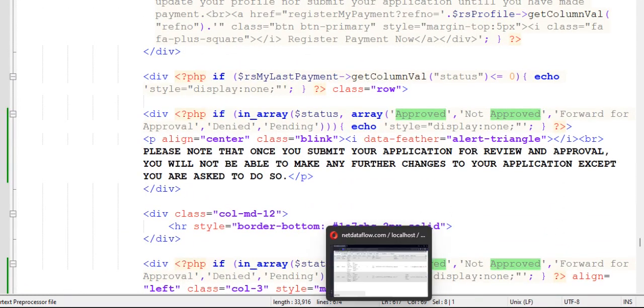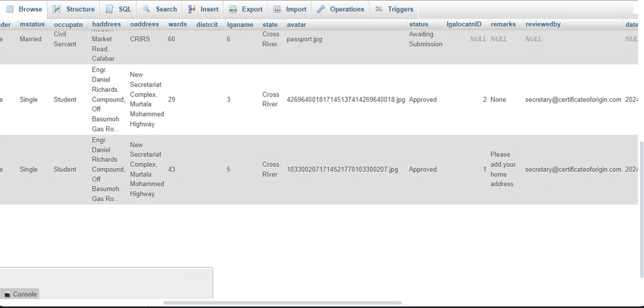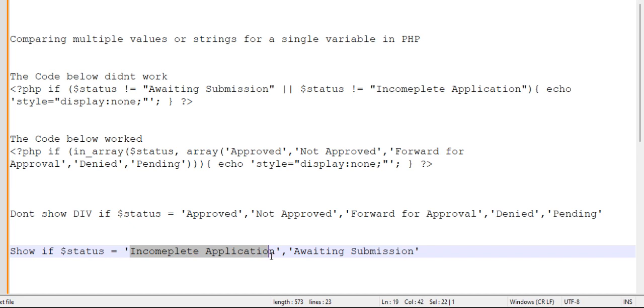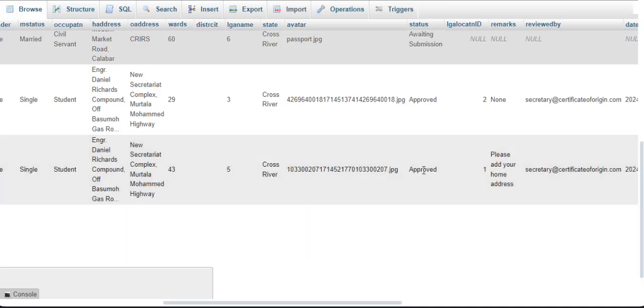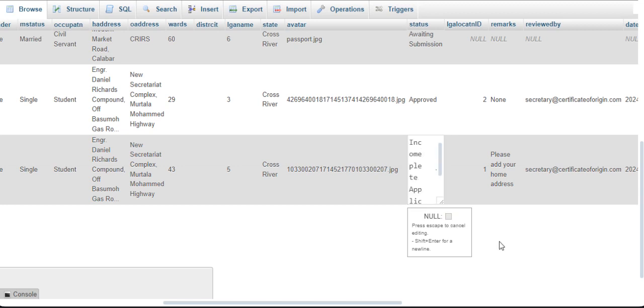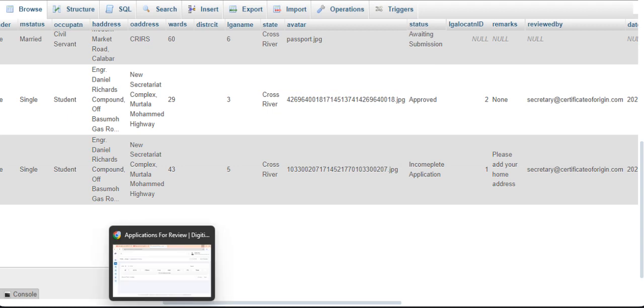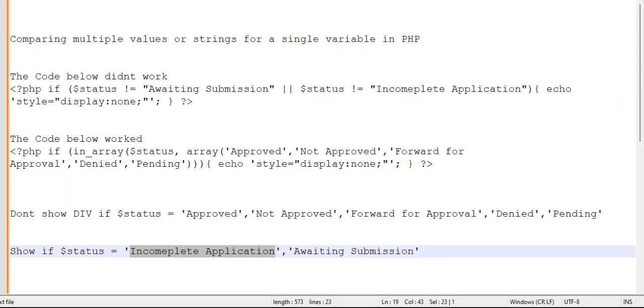if I change the status back again to, sorry, pardon me, let me just copy it so it will give me exactly what I want. Let me copy incomplete application. If I change this status back to incomplete application, so the spelling here is wrong. Don't worry, I'm going to change it. Just observe it now. It's wrong.